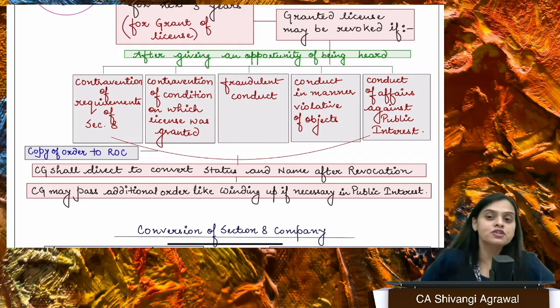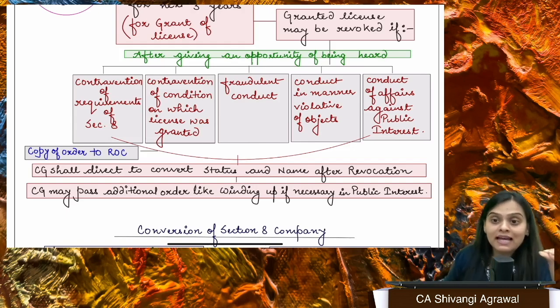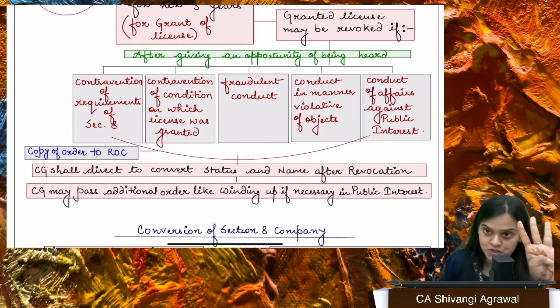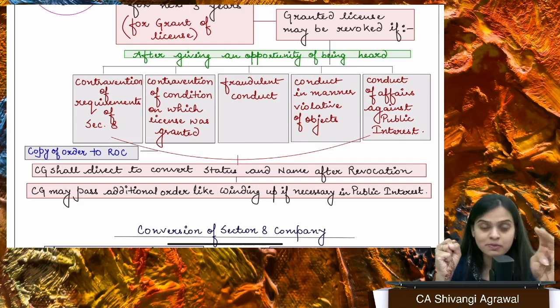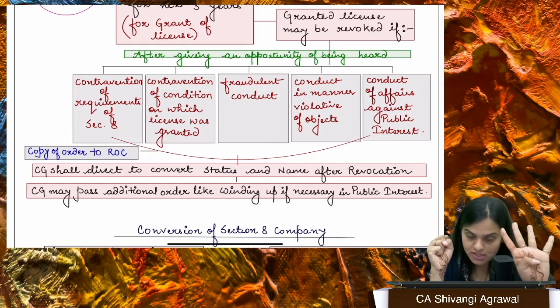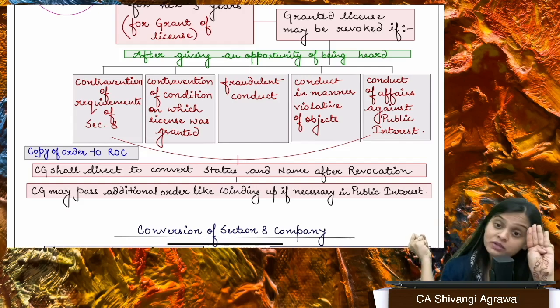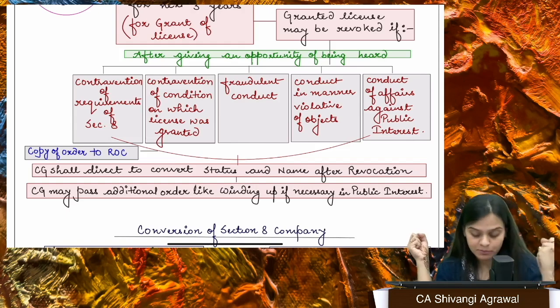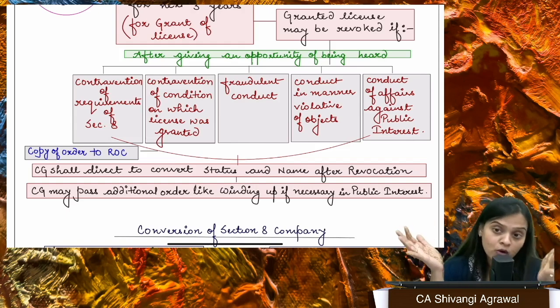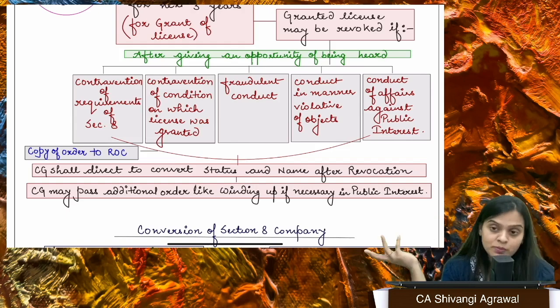Supposedly, the license was given to you and there were some additional conditions also told to you that, okay, we are giving you the license, but you have to comply with these 4 conditions. You have to comply with Section 8, plus you have to comply with these 4 conditions. You did not comply with Section 8, license can be taken back. You did not comply with the conditions which were stated, license can be taken back. You are doing some fraudulent conduct, license will be taken back. You are